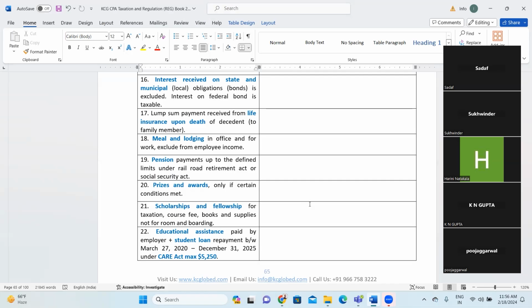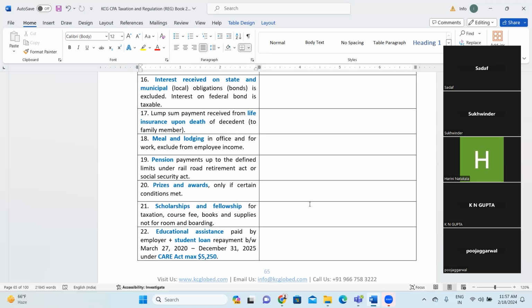So the 17th point here is lump sum payment received from a life insurance company upon death of the descendant. That means if any family member of the taxpayer has died, and the taxpayer has received a lump sum of money from the insurance company that provided life insurance for the descendant, that money is not taxable in the hands of the recipient.